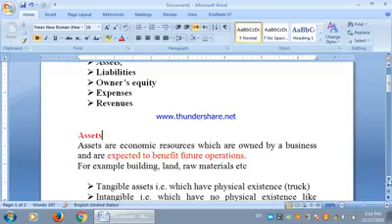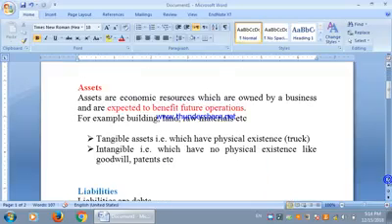If we classify the assets, generally we have two major types, tangible assets and intangible assets. Those assets which have some physical existence, that we can touch and see, are known as tangible assets.